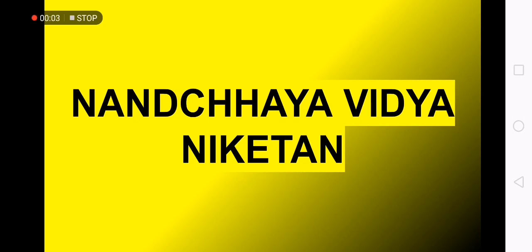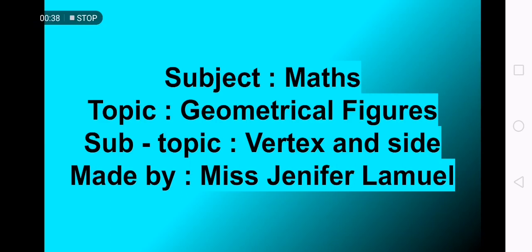Today is the last topic of geometrical figure. But first I want to ask you what I had told about angles. Name the angles: right angle, acute angle, obtuse angle. Second part, circle. Name the parts of it: center, radius, diameter, chord. And now today I am going to tell you about vertex and side.